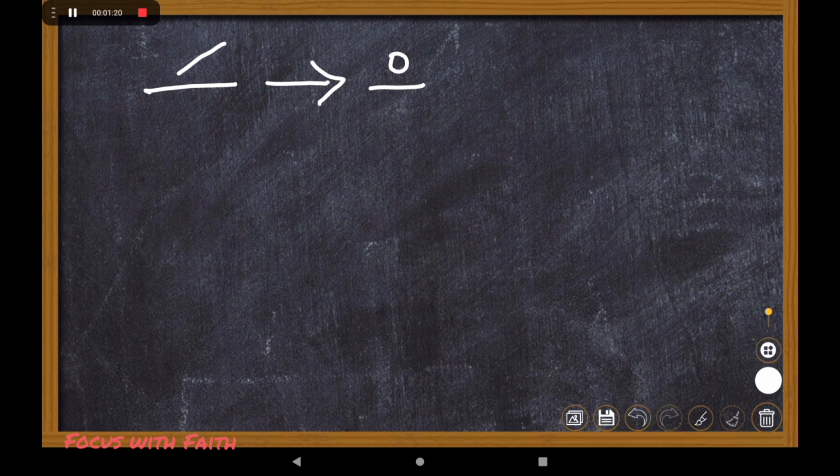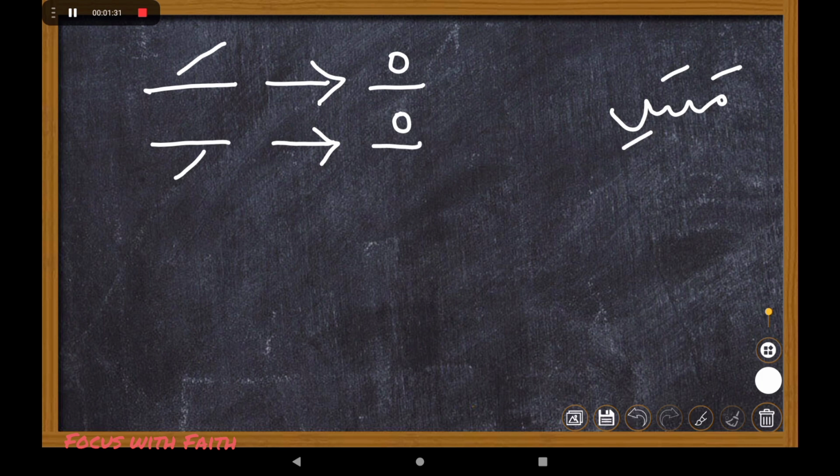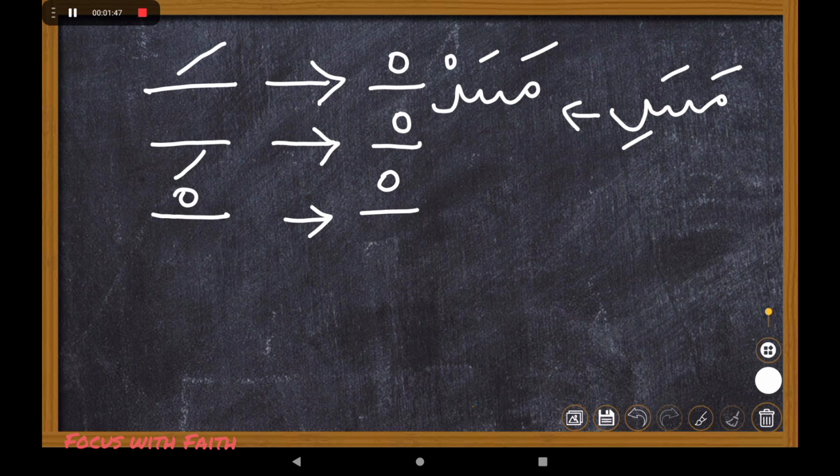So what if kasra is there? Same, no changes, you'll just make that into sukun as well. So same, ma, sa and di was there. Ma, sa, di. So what will this di become? This will become ma, sa and di. Okay, this is how you have got to stop. Similarly, if you have got sukun already, what to do? No changes. Keep it as it is. Masad, if that was the case, then you will read it as masad only.